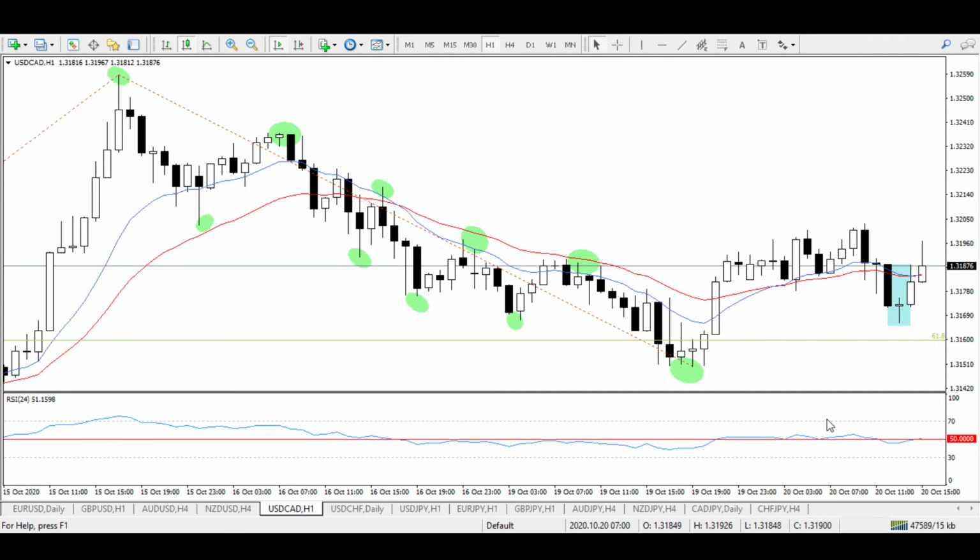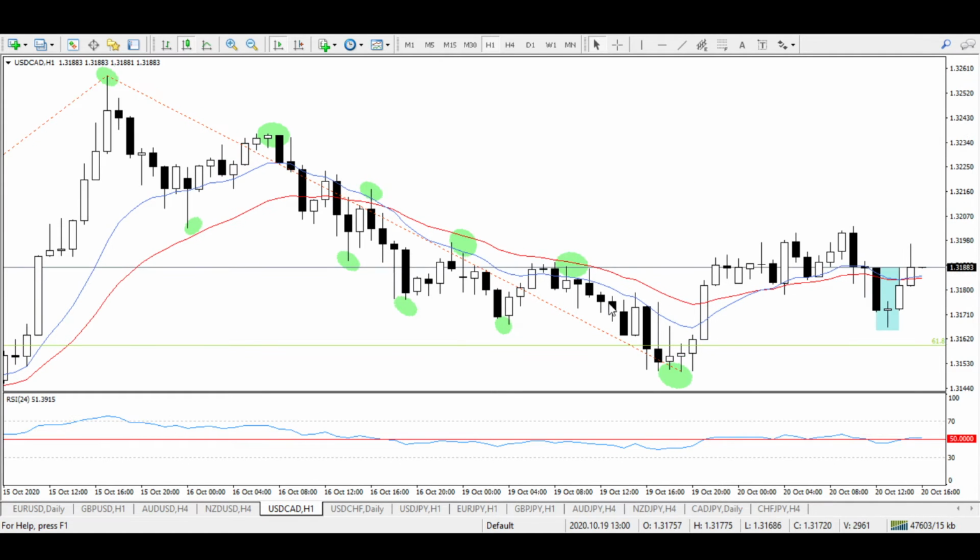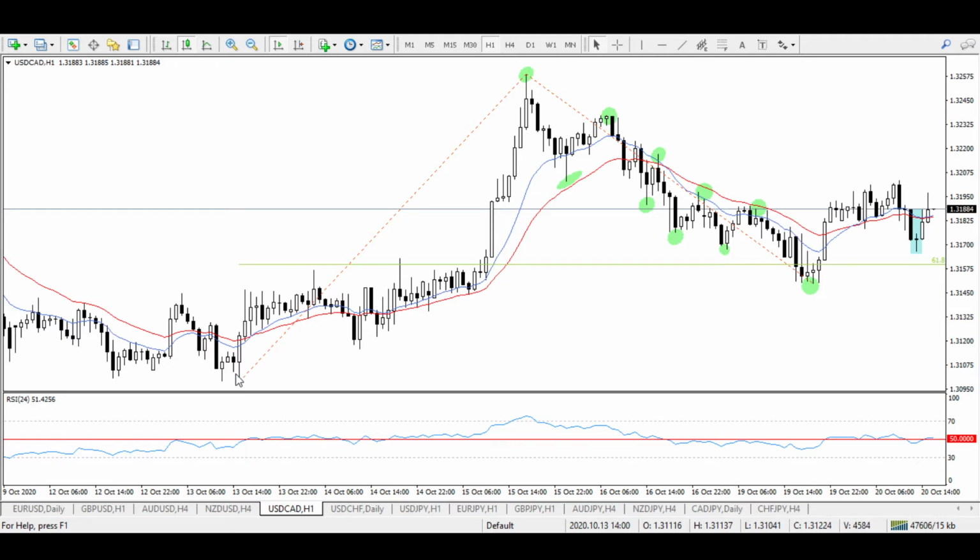RSI had crossed above 50, crossed below 50, and now it looks like it's going to cross above 50 again by the closing of this candle, because there is only 1 minute remaining. This whole downward move is just a retracement against this previous fast upswing from this point to this point. This move to the downside was gradual and slower than the previous upswing. It retraced down to the 61.8%, which is a significant Fibonacci level, and then it's trying to go to the upside.